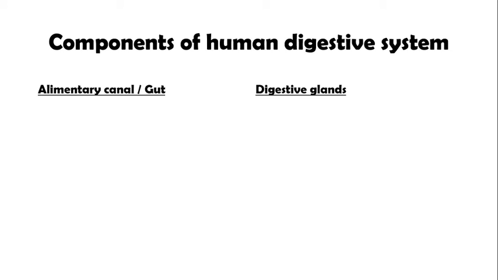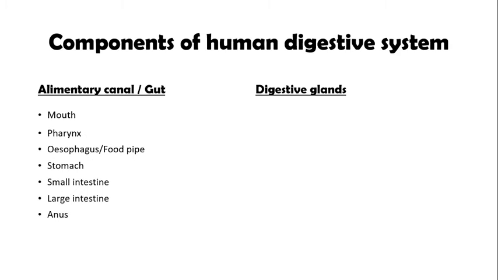Now, alimentary canal or gut is made up of many parts. The first part of alimentary canal or gut is the mouth, or we can say it is the opening of alimentary canal or gut, first opening. The second part of alimentary canal is pharynx, which leads to esophagus, also known as food pipe, then stomach, small intestine, large intestine, and finally the second opening of alimentary canal, which is known as anus.